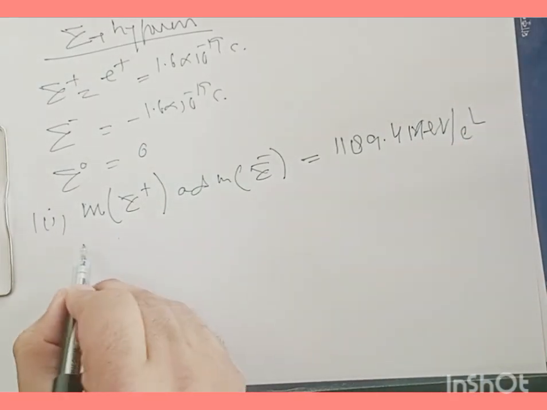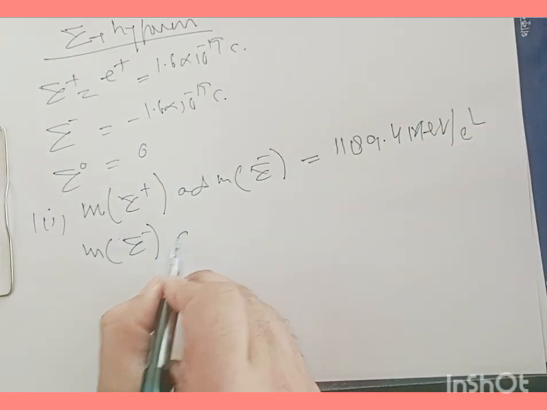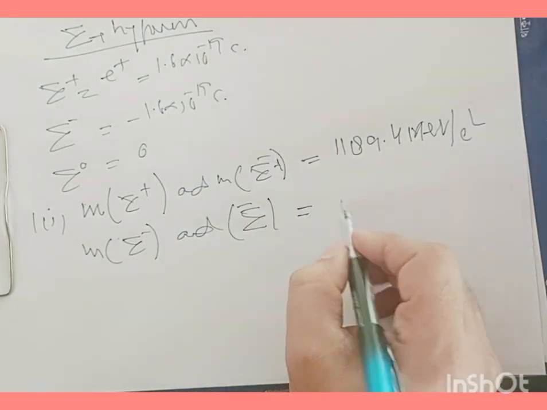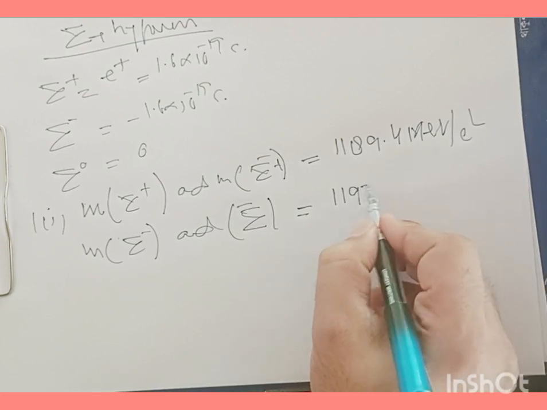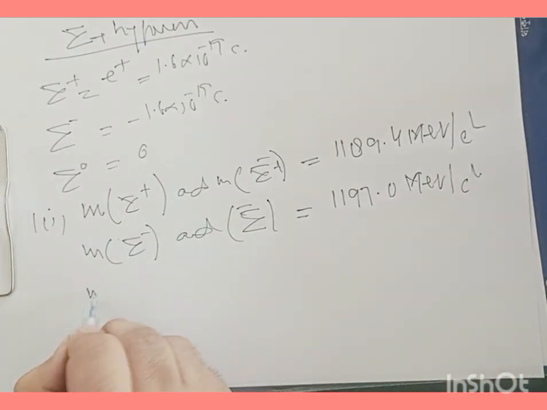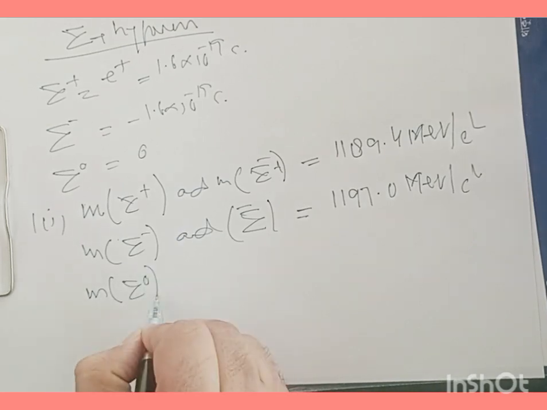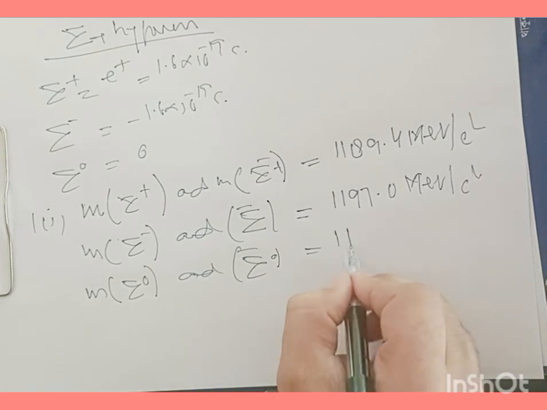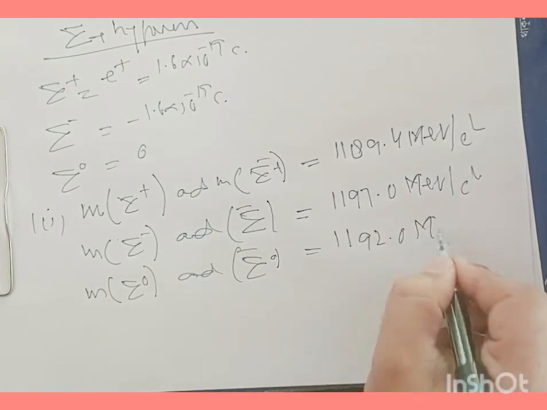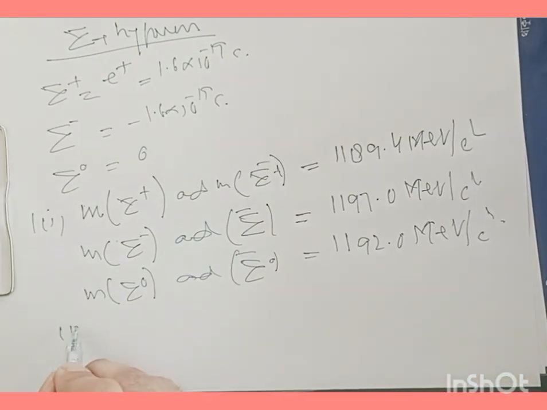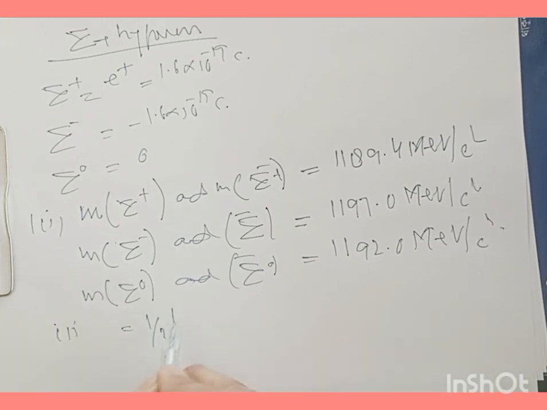For sigma negative and its antiparticle, their masses are the same and are of the order of 1197.0 mega electron volt per c square. And then the mass of sigma neutral and its antiparticle, sigma neutral bar, is 1192.0 mega electron volt per c square. And talking about the spin, the spin of all the sigma hyperons and their antiparticles is 1/2 ħ.